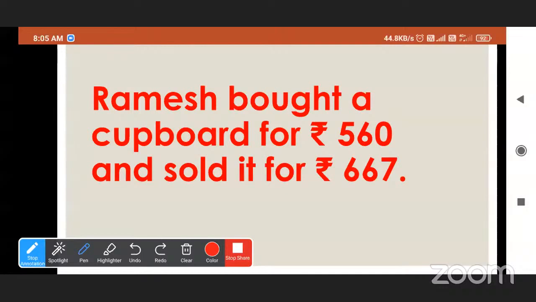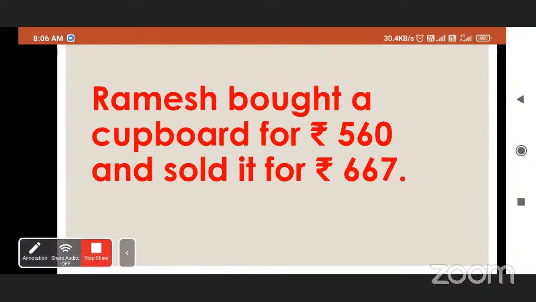Why? Why is there loss? See, Ramesh bought a cupboard for rupees 560 and sold it for 667. So he made money, or became a loss, why?